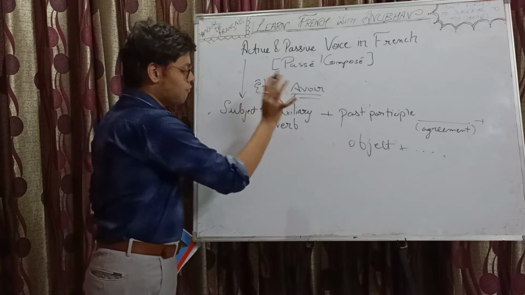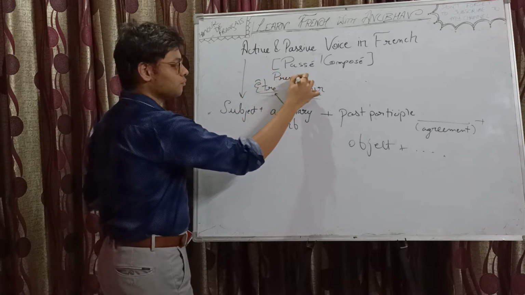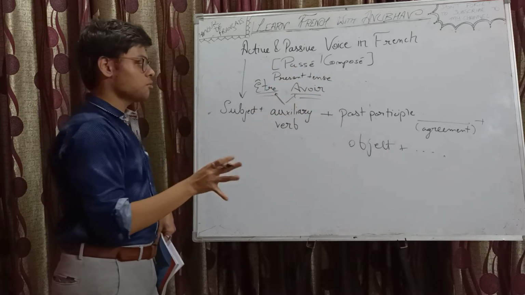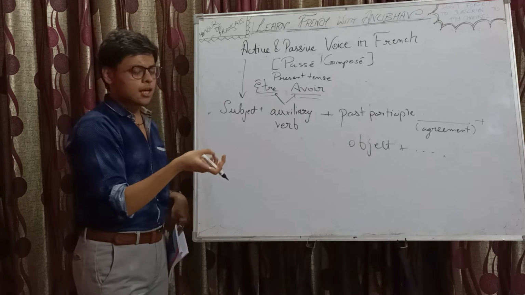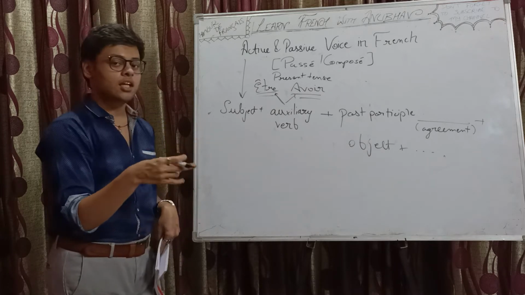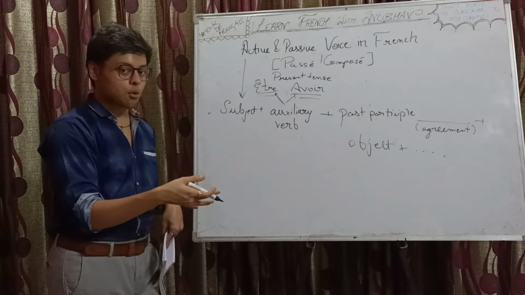Anyways, être and avoir. In passé composé, we have their present tense conjugation. Okay, in present tense conjugation we have: je suis, tu es, il est, elle est, nous sommes, vous êtes, ils sont, elles sont. And for avoir: j'ai, tu as, il a, elle a, nous avons, vous avez, ils ont, elles ont.